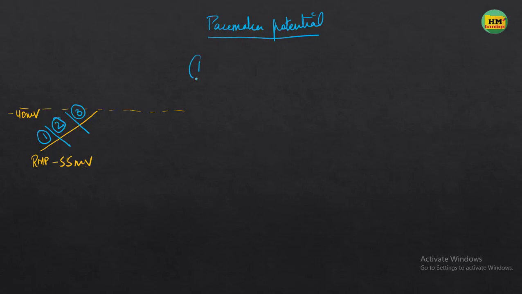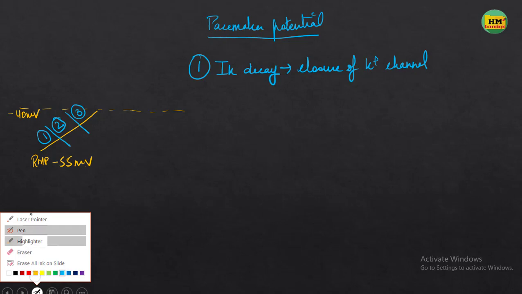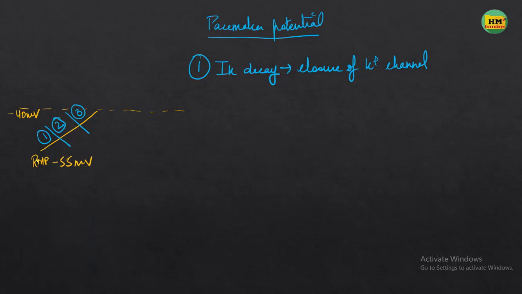external stimulus. So number one part of the slowly depolarizing membrane potential is because of the decay of the potassium current. What do you mean by decay of the potassium current? It means that there is closure of the potassium channel. Before phase 4, what is the phase?